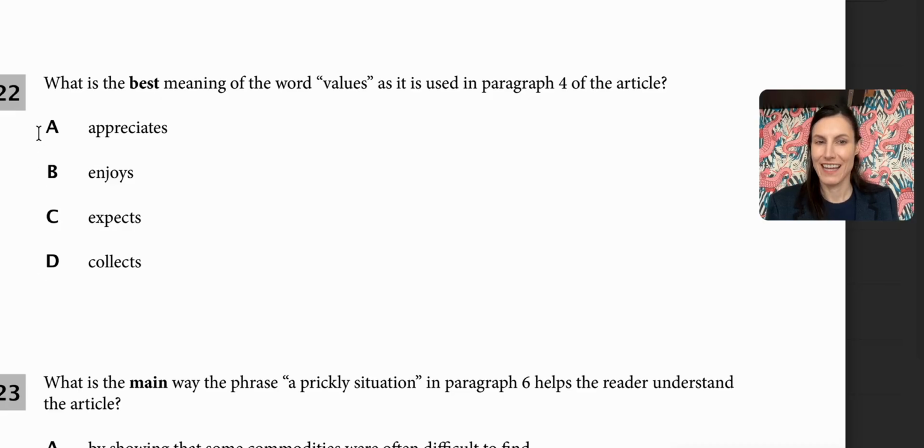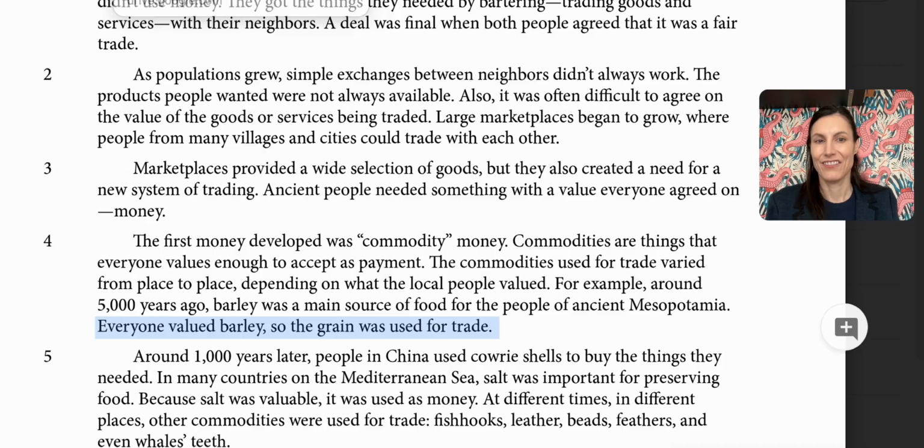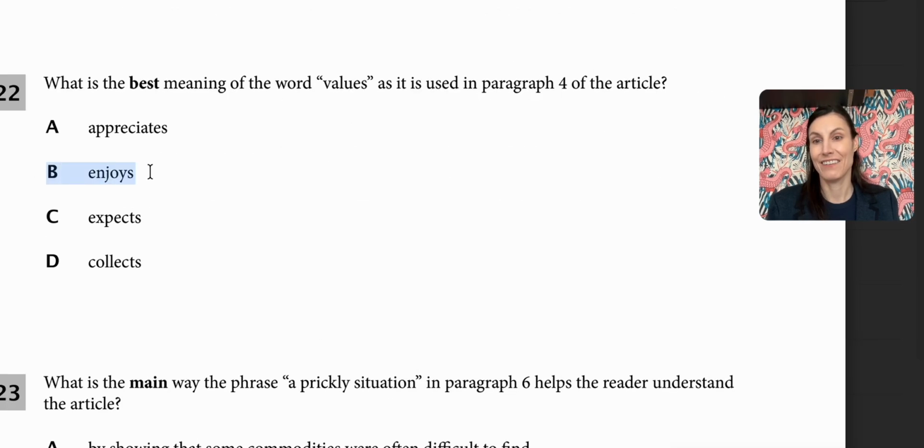So we're between A and B. And I guess if we're talking about barley in this specific paragraph, people probably enjoyed barley, right? But not everyone would enjoy it.